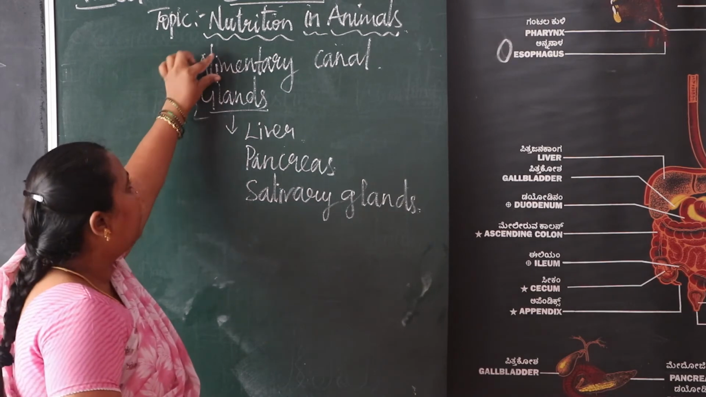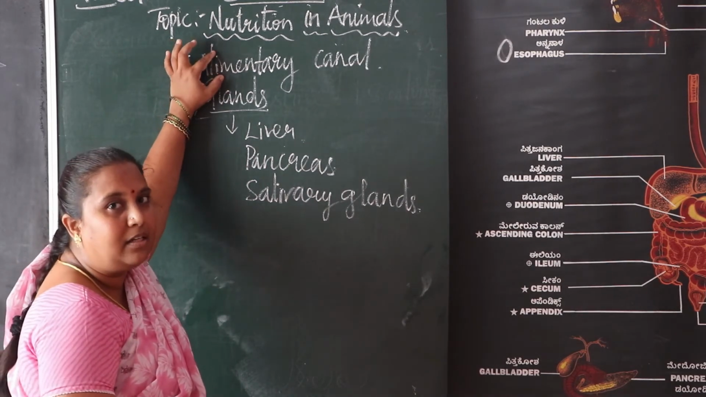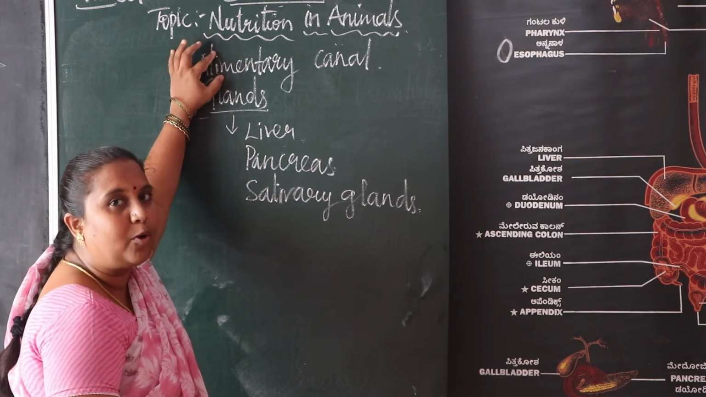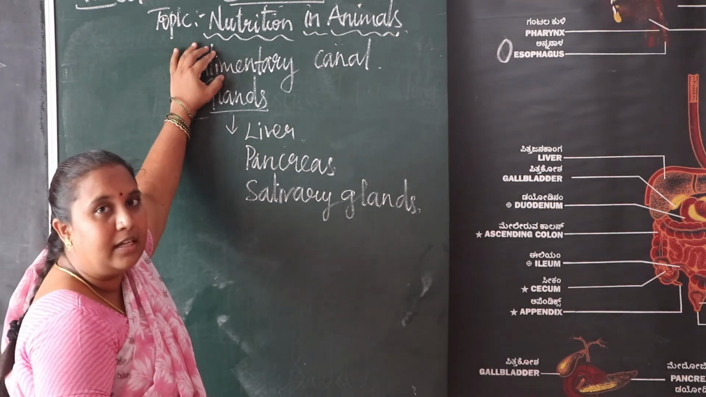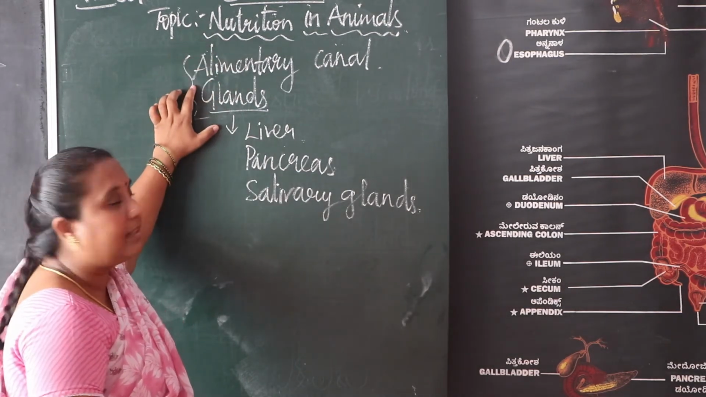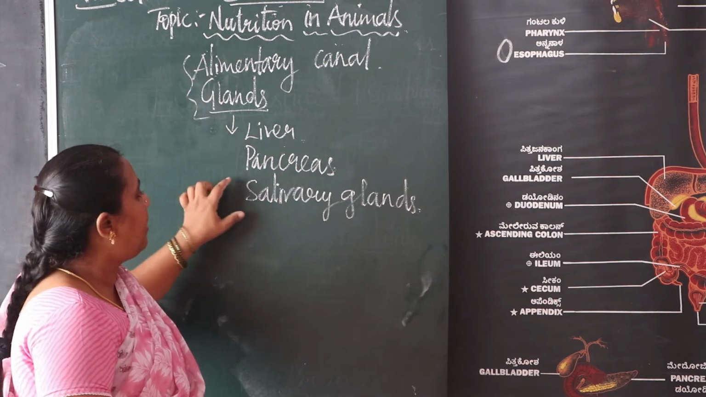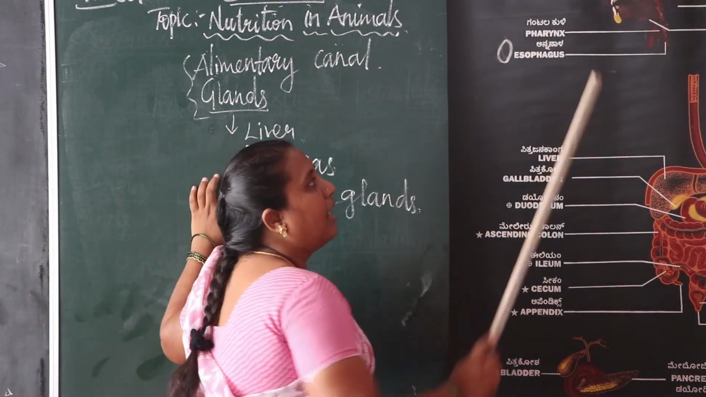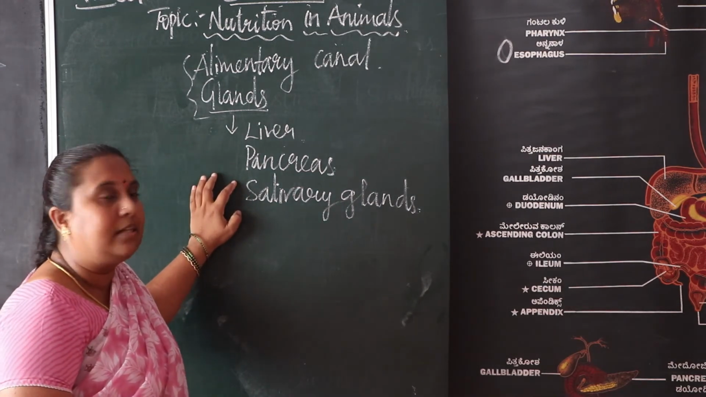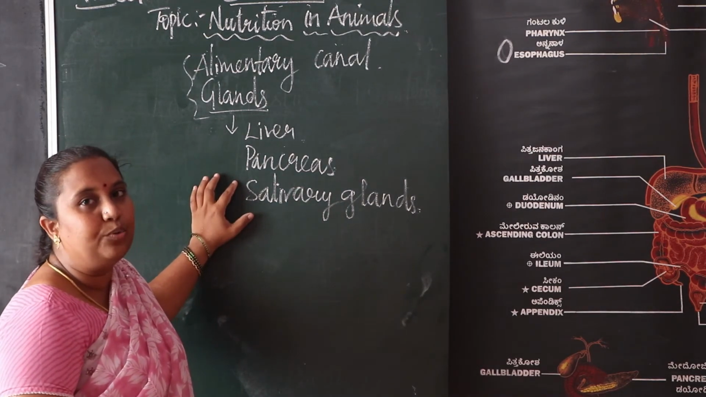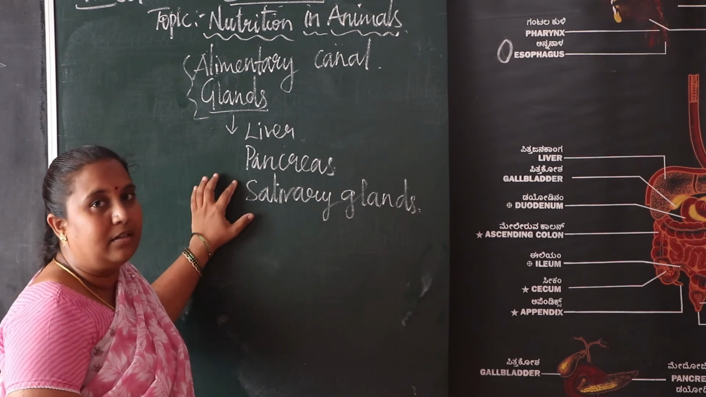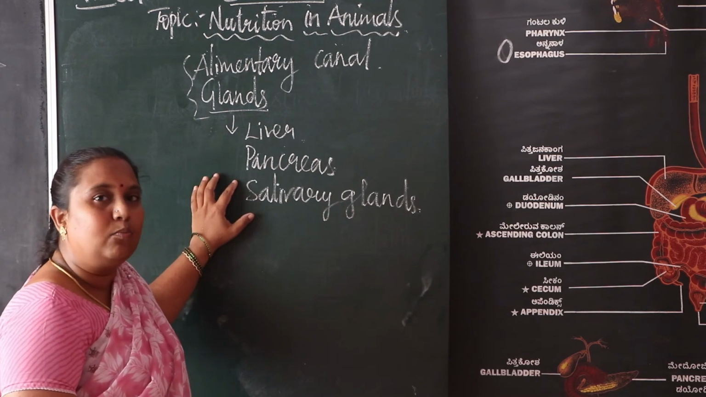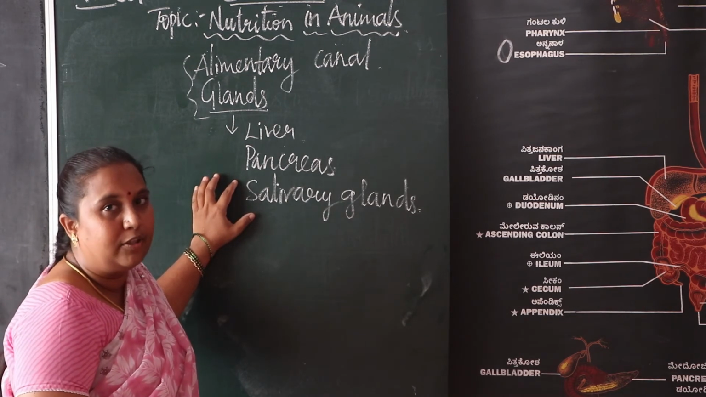In the alimentary canal we saw briefly what the processes are. Now let us see the glands. In glands we also saw the salivary glands. They are present in the mouth or buccal cavity. They secrete saliva, which mixes with the food items to help them move easily through the food pipe.